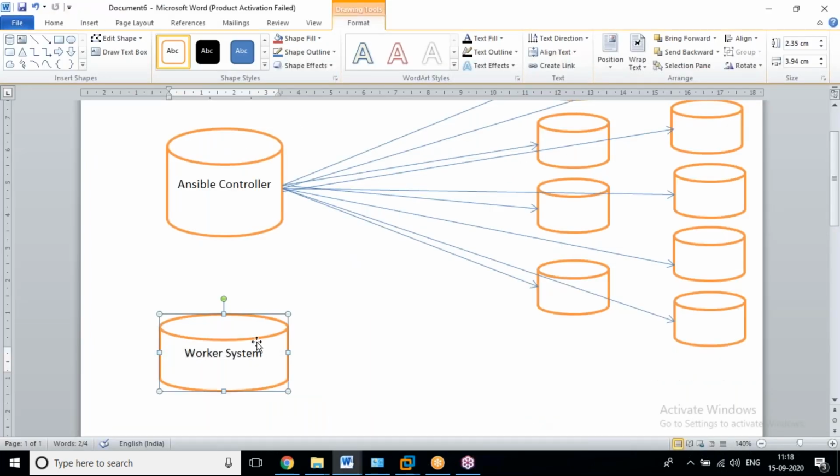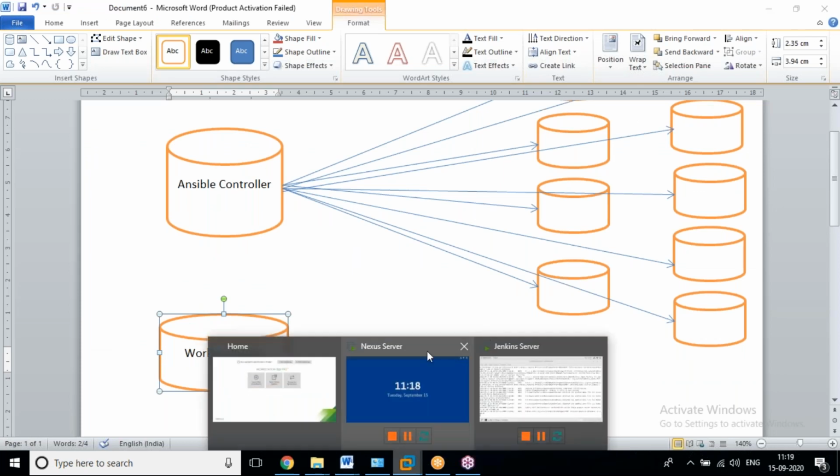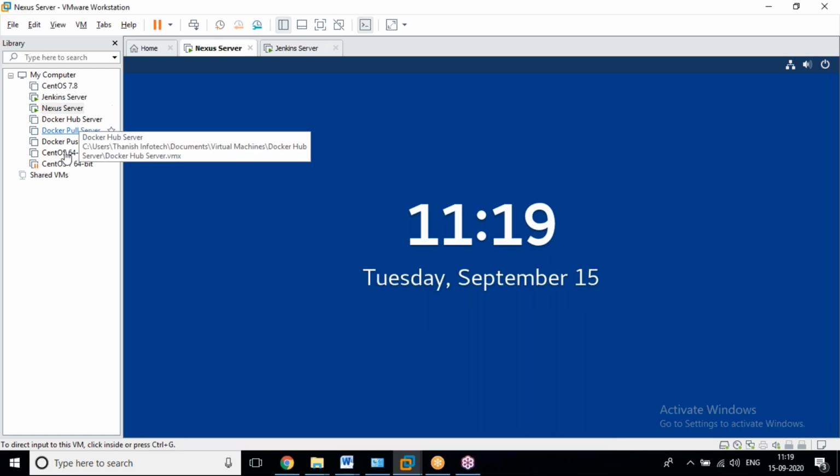So what are we doing here? This is my laptop. This is the data center, this is the VMware. All servers are located in the data center and every server is up and running. So if I want to connect, yes, I can connect here.